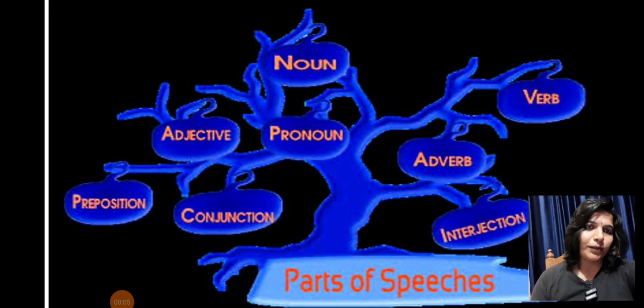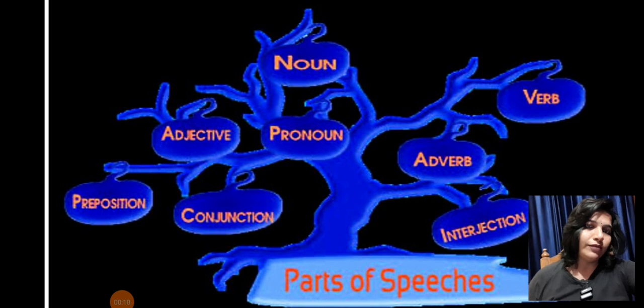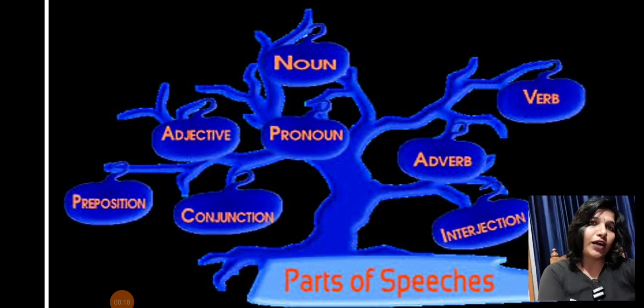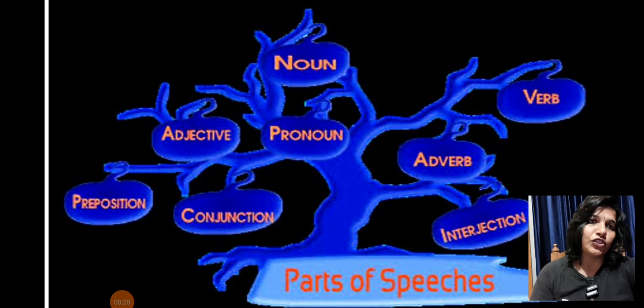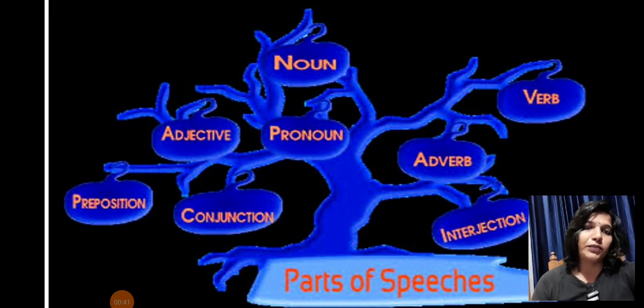So, here is the topic, parts of speech, which I already informed you all. Let's start. You could see in the tree that there are 8 parts of speech, and all are given in the tree. I'm telling you the right sequence: noun, pronoun, verb, adjective, adverb, preposition, conjunction, and interjection. This is the right way to study the parts of speech. In this particular sequence it should be studied.